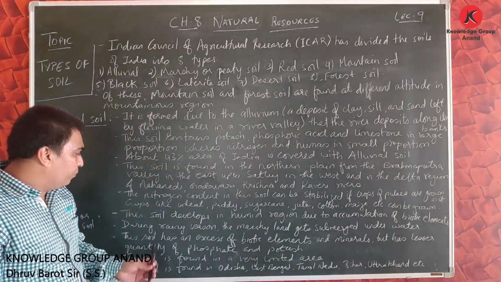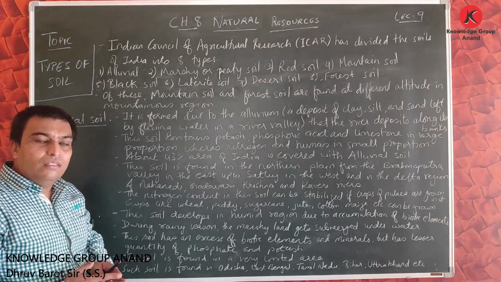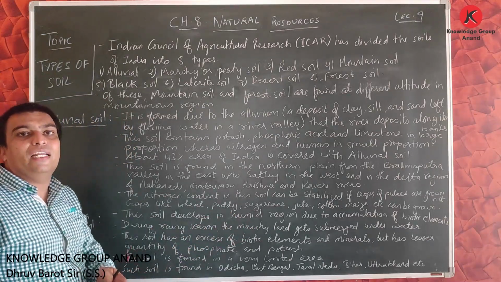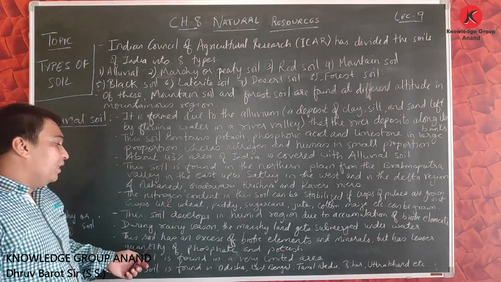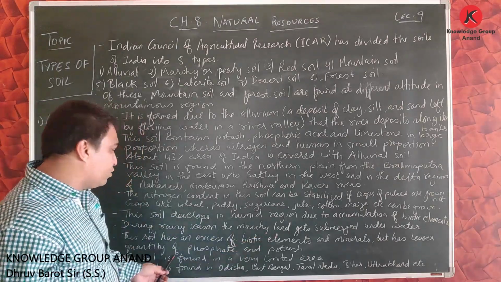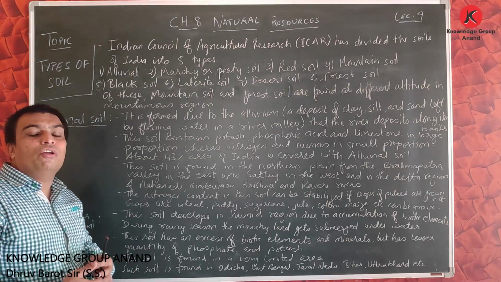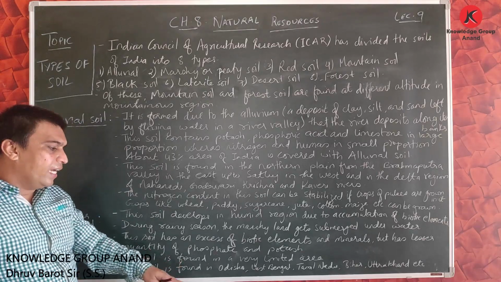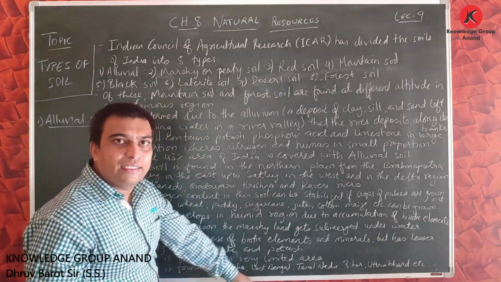can be grown. Then marshy or peaty soil grows in the humid region due to the accumulation of biotic elements, because more and more biotic elements gather in this type of soil. This soil has an excess of biotic elements and minerals but less phosphate and potash. During the rainy season, we see this type of soil totally submerged underwater, and it is found in limited areas like Odisha, West Bengal, Tamil Nadu, Bihar, Uttarakhand, etc.